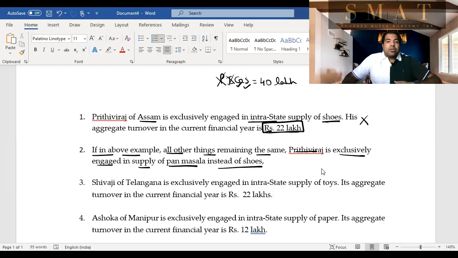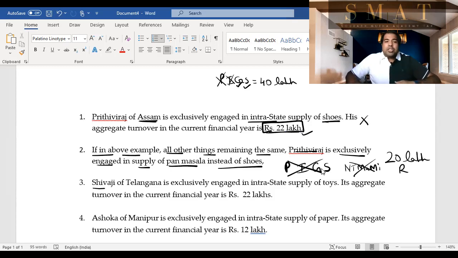So guys, we change shoes and make it pan masala. Now let's again check for PIGS, guys. PIGS, prohibited goods. You're making prohibited goods. So unfortunately, you will not be in step 1. So you'll go to step 2. Step 2 is if you're in NT Mami. Are you in NT Mami, Nagaland, Tripura, Manipur, or Mizoram? No, you're in Assam. So you're not even in step 2. Then in step 3, default, your limit is 20 lakhs and you've crossed 22 lakhs. So you'll have to register.